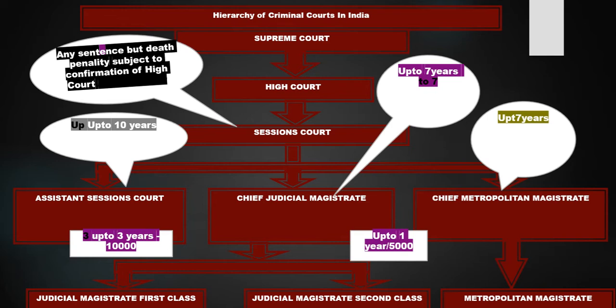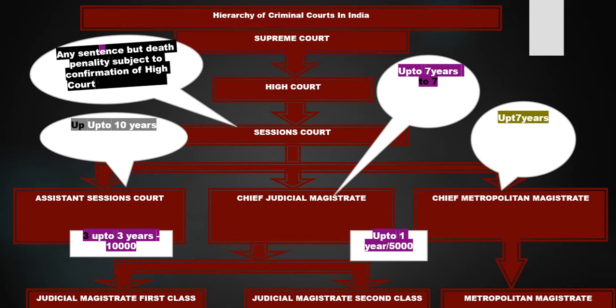Moving further, the Chief Judicial Magistrate has the power to give a sentence of imprisonment up to 7 years, and the fine is unlimited. For the CMM, Chief Metropolitan Magistrate, the power is the same as the power of the Chief Judicial Magistrate, and the power of the Metropolitan Magistrate is the same as the power of the Judicial Magistrate First Class.